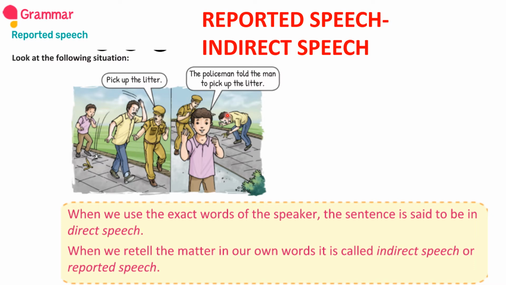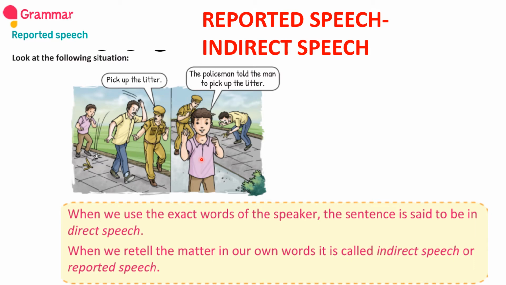Try to recall. Okay, now let's see the definition and explanation given in your textbook on the same page, page number 87. See here, when we use the exact words of the speaker, the sentence is said to be in direct speech. See here, this is the exact word, pick up the litter, the same as what the policeman said. This is direct. The second one, when we retell the matter in our own words, it is called indirect speech or reported speech.